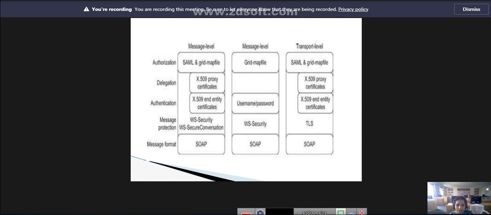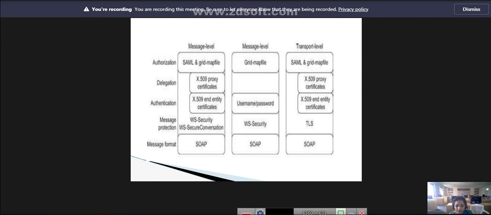So what is meant by message protection? Here in this diagram we have the message protection. At the transport level we have TLS, that is Transport Level Security, and at the message level we have WS Security and WS Secure Conversation, used as a mechanism in combination with SOAP and X.509.